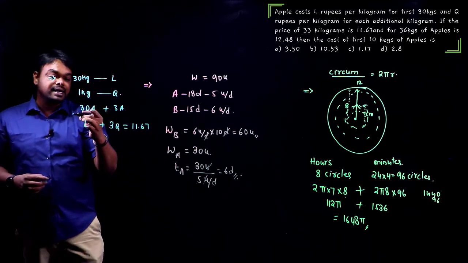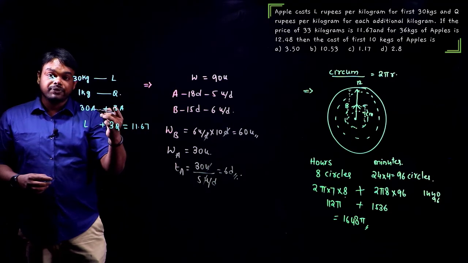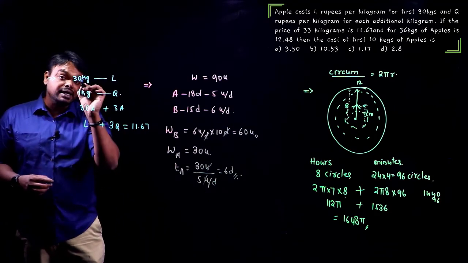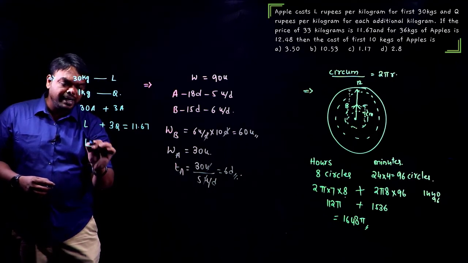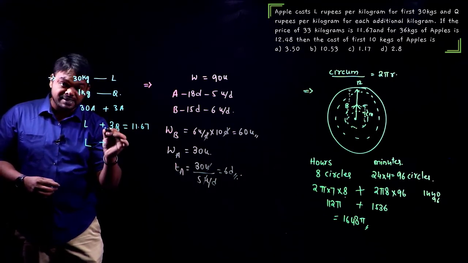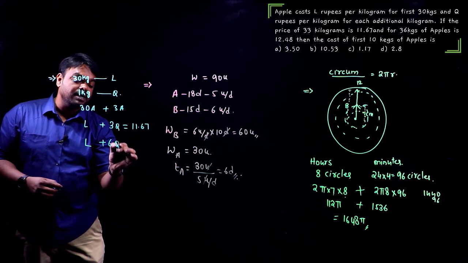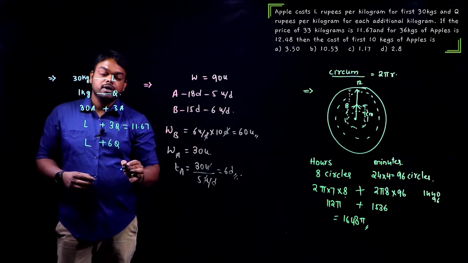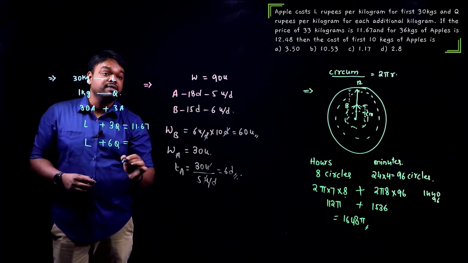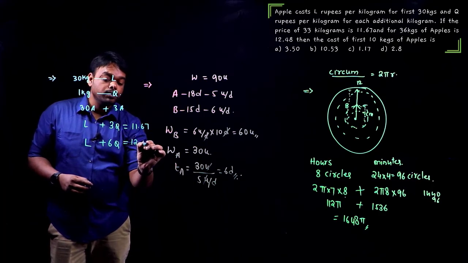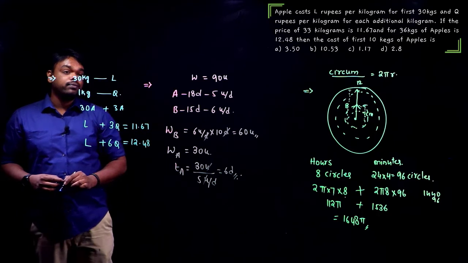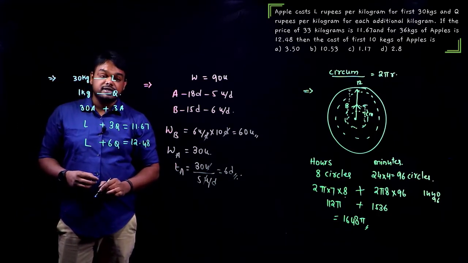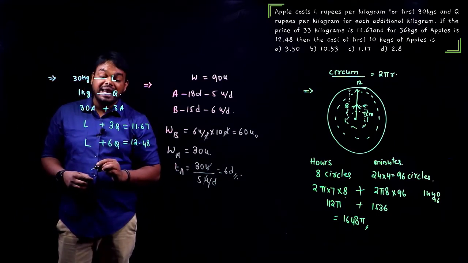Now, like here we took 30 plus 3, next we should take 30 plus 6 apples, 36 apples. Again, for 30 apples, it will be L rupees. Now, 6 apples this time, 6 into Q rupees each after 30. Now, this is the price given as 12.48.